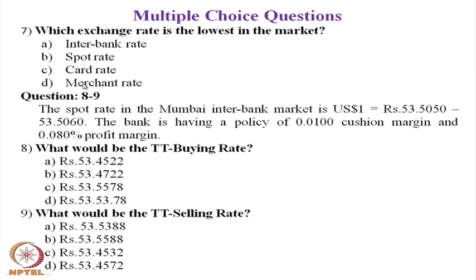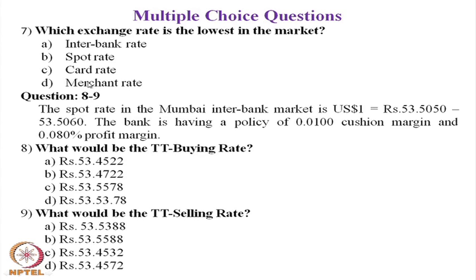Exporters and importers are high volume transactions, and because of that they command the market and get the lowest possible rate. The merchant rate is the lowest possible rate in the market. So the answer is D, merchant rate.